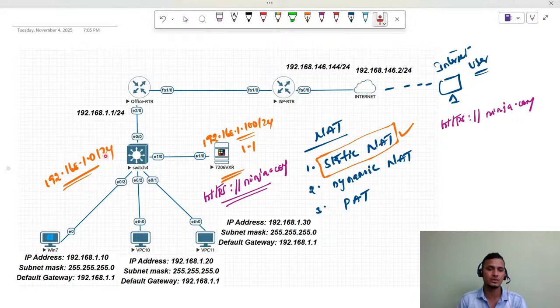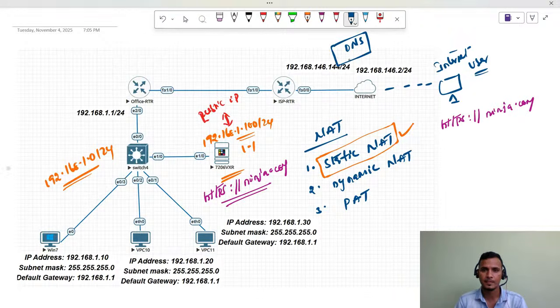In our scenario, we are taking one private IP address and mapping it with a public IP address. After that mapping, generally we will have a DNS on the internet. Consider this is our DNS over the internet.